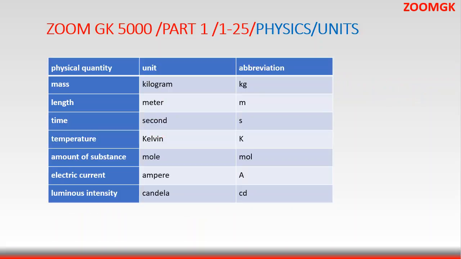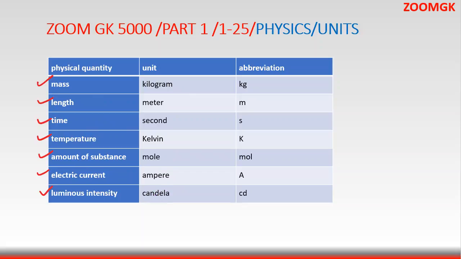Let's see. So these are the 7 basic or fundamental units which have been given by Standard International or SI system of measurement. So what are those? These are mass, length, time, temperature, amount of substance, electric current, luminous intensity. Mass is in kilogram, length is meter, time is in second, temperature is in Kelvin, amount of substance is in mole, electric current is in ampere, luminous intensity is in candela.